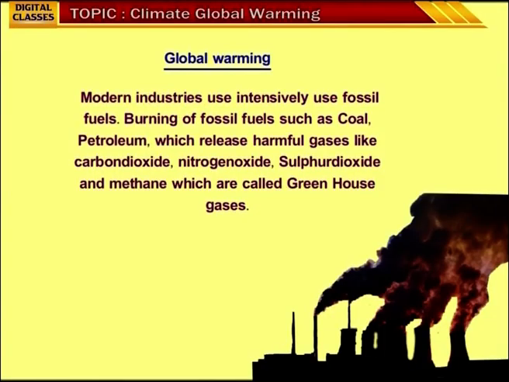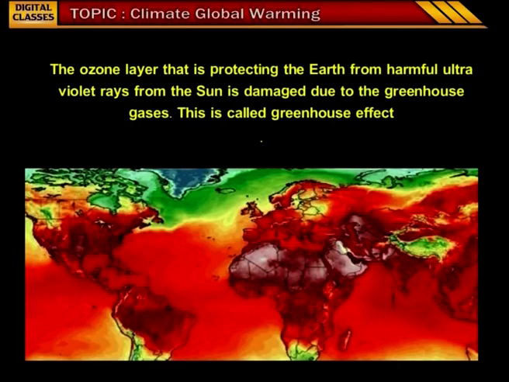Now let us see what is causing global warming. Modern industries intensively use fossil fuels. Burning of fossil fuels such as coal and petroleum releases harmful gases like carbon dioxide, nitrogen oxide, sulfur dioxide and methane, which are called greenhouse gases. The ozone layer that is protecting the earth from harmful ultraviolet rays from the sun is damaged due to the greenhouse gases. This is called the greenhouse effect.